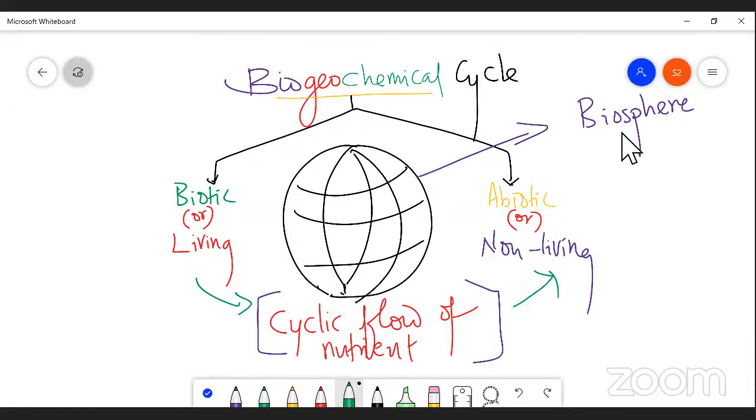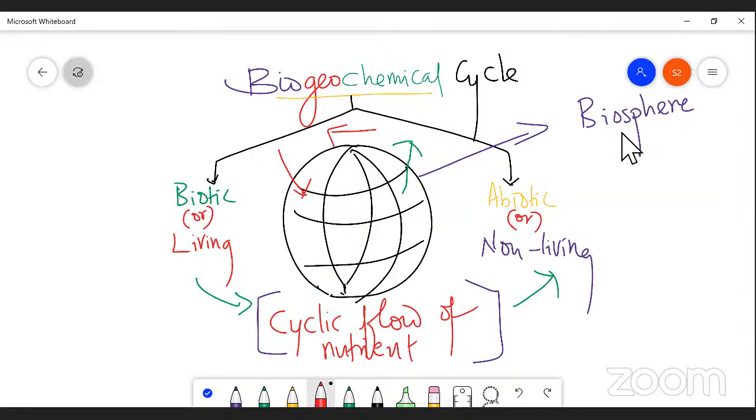Here, the energy flows from living to non-living. Again, the flow of energy is cycled back to the environment where it is initiated, where it is originated, where the energy is produced, right? So this process is called the biogeochemical cycle.